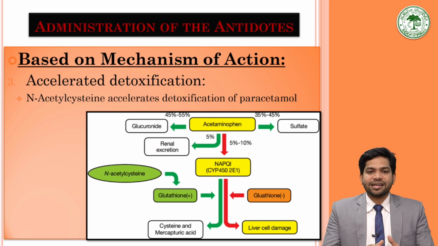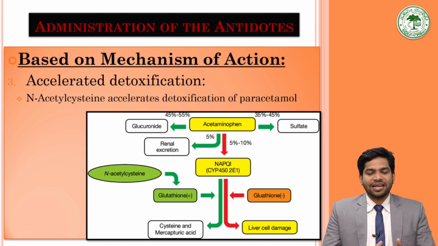Then the accelerated detoxification. Here, the antidote causes the accelerated detoxification of the poisonous compound. For example, N-acetylcysteine is used in the paracetamol poisoning.